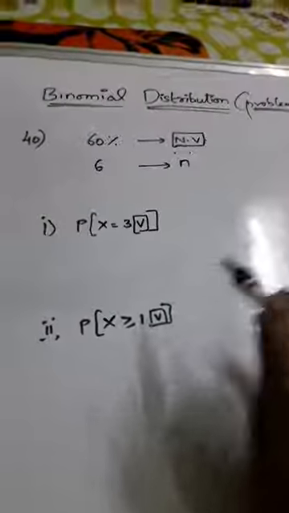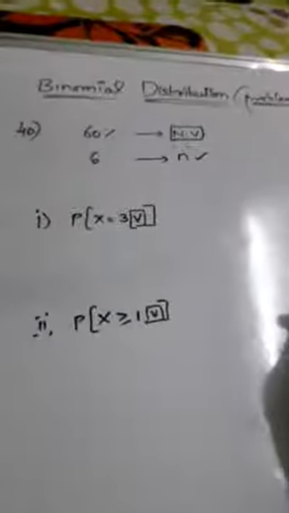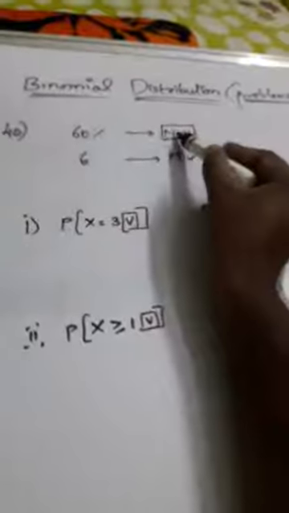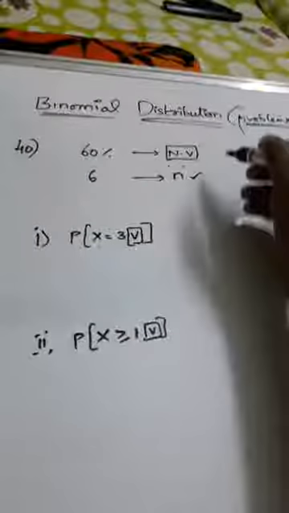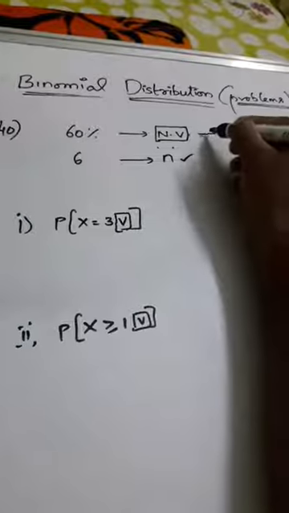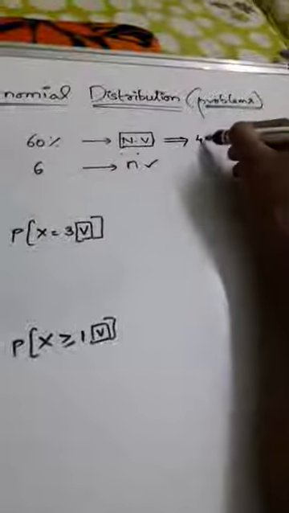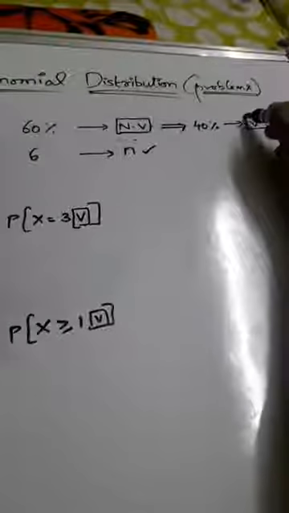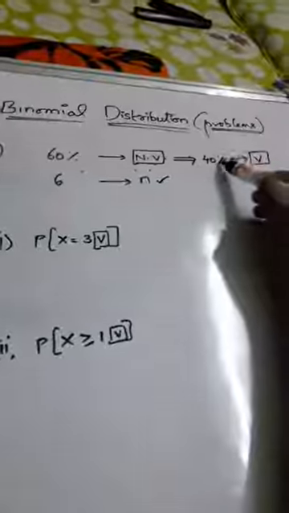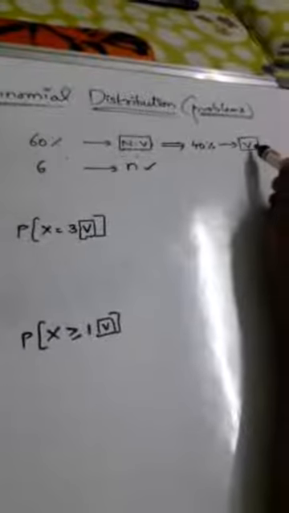So we need to calculate the vegetarian probability and the random sample of size n equals 6. What about the vegetarians percentage here? 40%, they are vegetarians. Out of 100%, 60% are non-vegetarian, so the remaining 40% would be vegetarians.